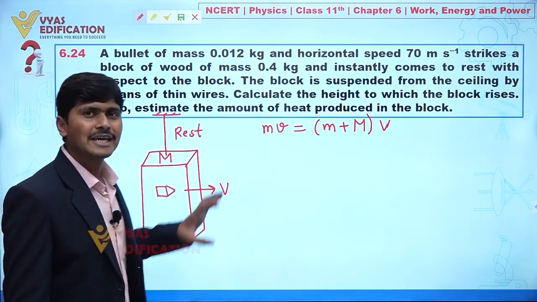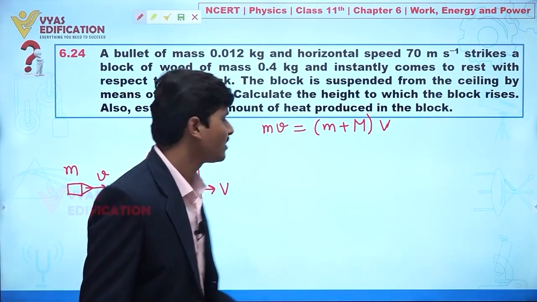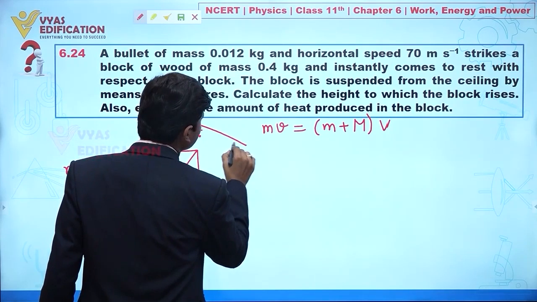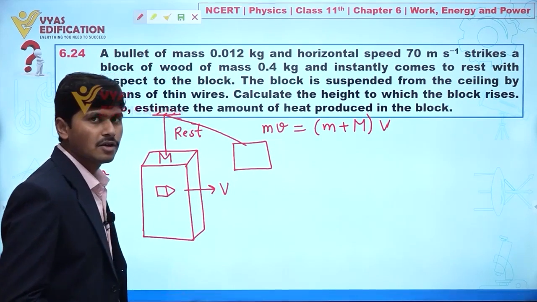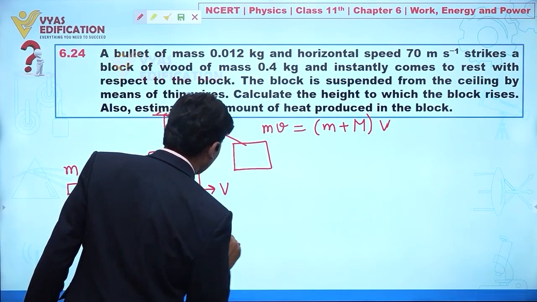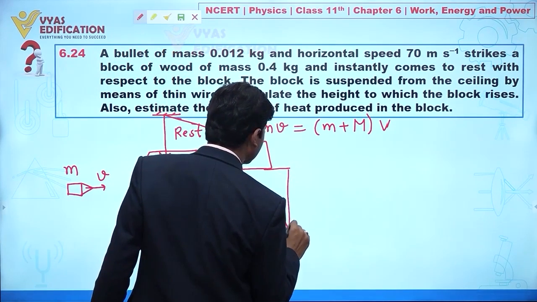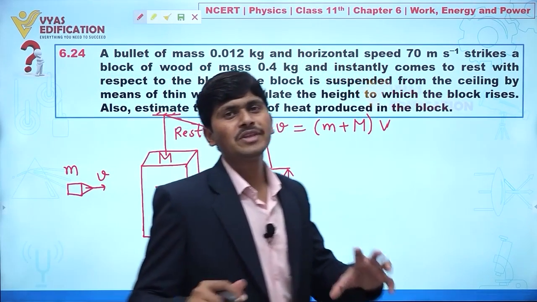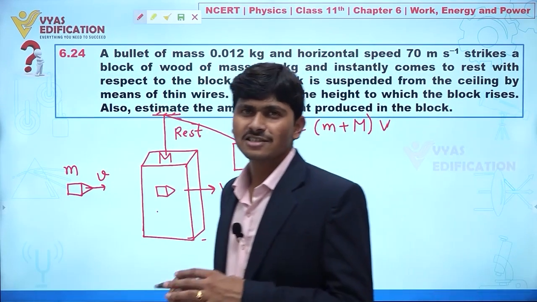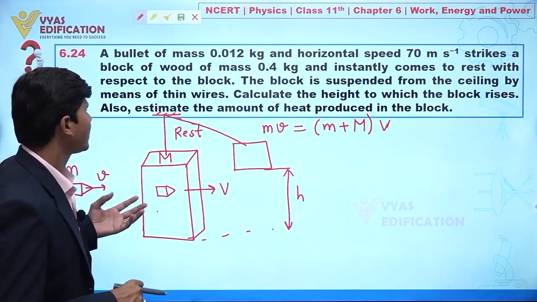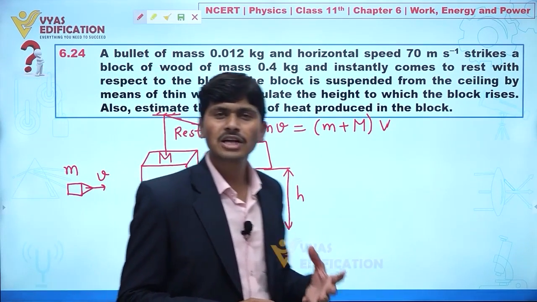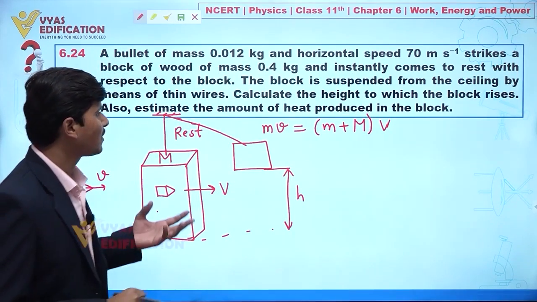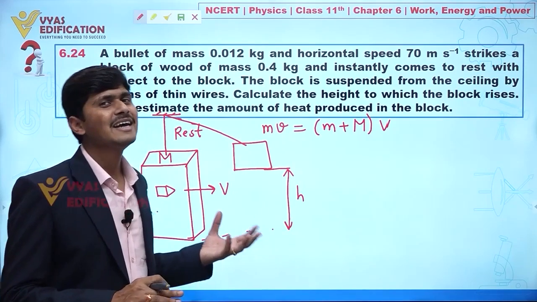First we will apply momentum conservation, and after that definitely this will move. Let's suppose after some time this block comes to this position. For example, I am just drawing, clear? And let's suppose from here to here, the total height that is gained by this block is h. So first I apply momentum conservation, then I can apply energy conservation. Why? Because this block is moving under the influence of gravity, and gravitational force is a conservative force. Whenever conservative forces are acting, we can apply conservation of mechanical energy, clear?